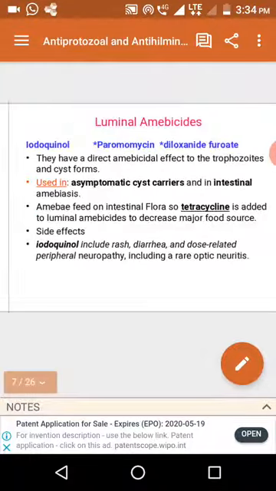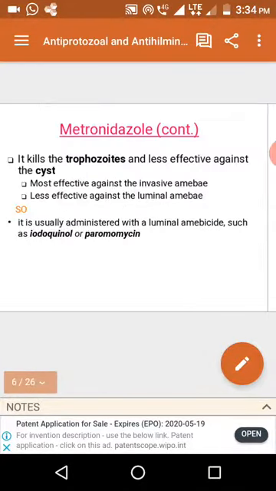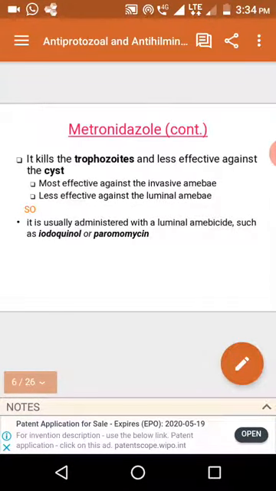Next are the side effects. The major side effects of metronidazole are GIT problems, such as nausea, vomiting, anorexia, and metallic taste. Metallic taste is the major problem, along with nausea, vomiting, and lack of appetite.